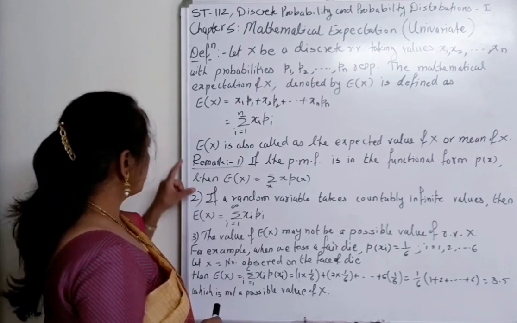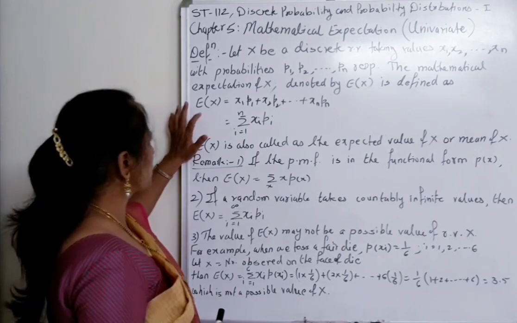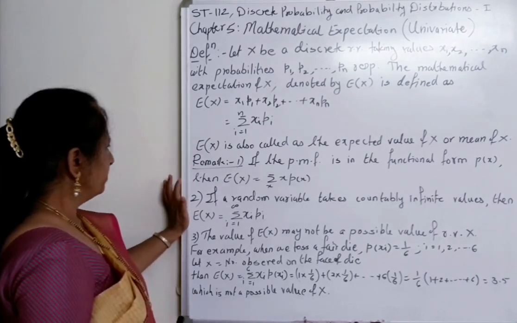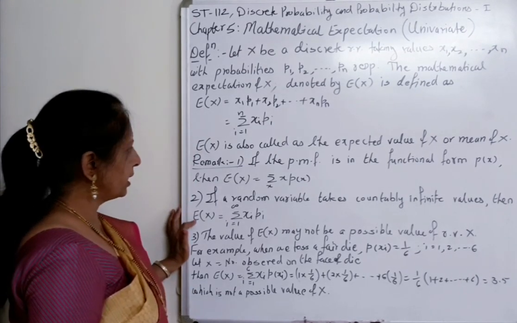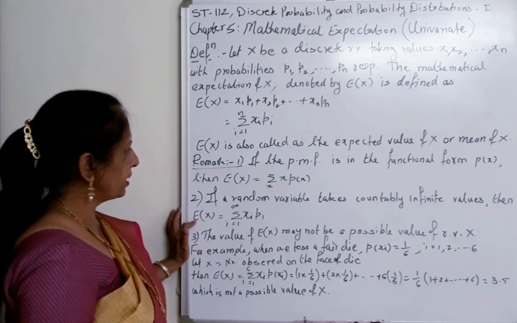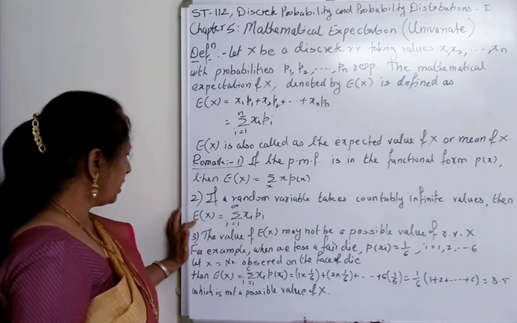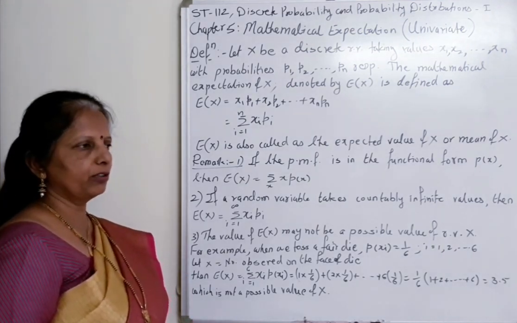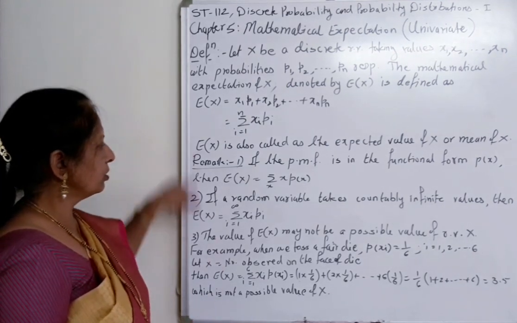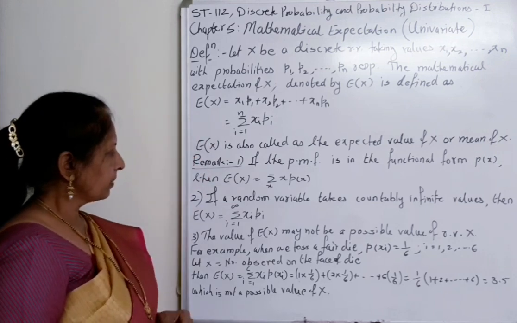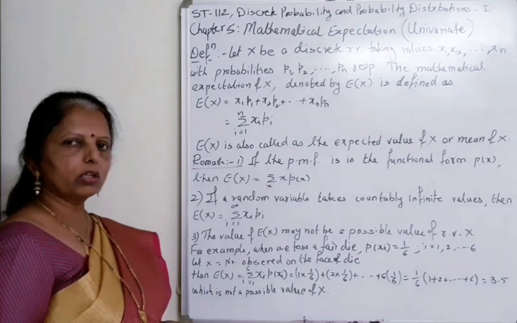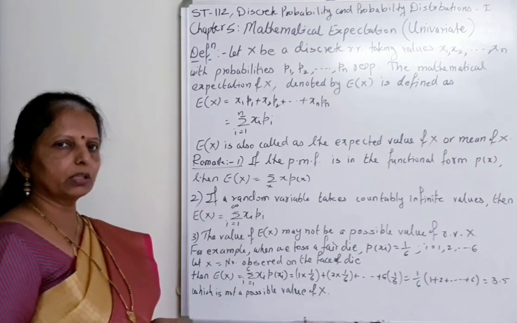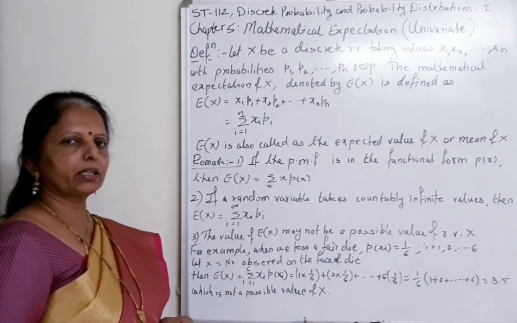So remember this formula, and remember this formula also in case of countably infinite values. And then remember that the expectation of X value may not be a possible value of X. So you have to remember these formulas, and write them down on paper. Take the notes from this video, and like that you can practice yourself.